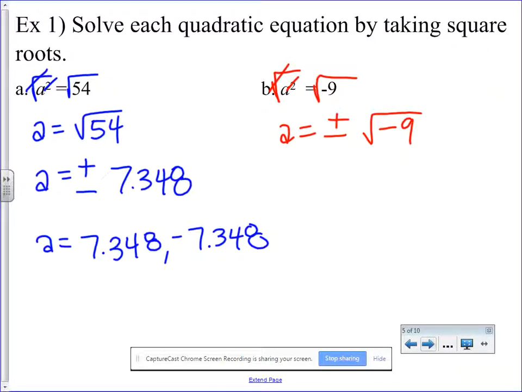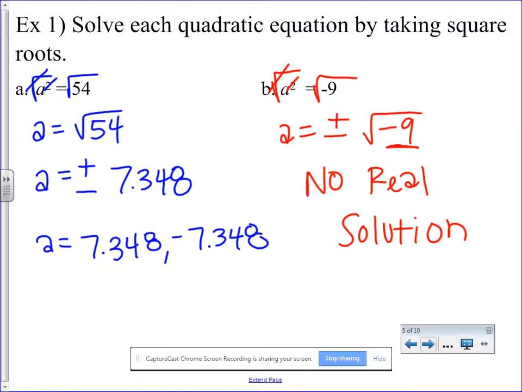We do not have the methods to solve for a negative square root in Algebra 1. So if you have a negative square root, we cannot continue the problem. So our answer here, we talked about this a little bit in 9.1, is no real solution. A negative square root produces an imaginary solution, which we will not talk about until Algebra 2.